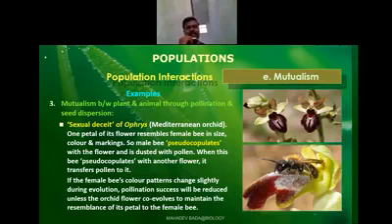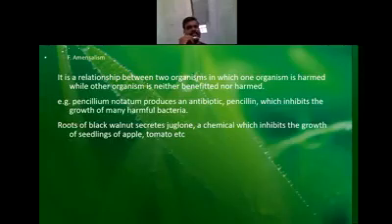Another example I can give you: roots of black walnut secrete juglone, a chemical which inhibits the growth of seedlings of apple and seedlings of tomato. So this is one of the examples. When a chemical is extracted from the roots of black walnut, the walnut is neither harmed nor benefited, but definitely it is harmful to the apple and tomato. So the definition holds good for amensalism. Amensalism is a type of interrelationship between the two organisms in which one organism is harmed while the other organism is neither benefited nor harmed.